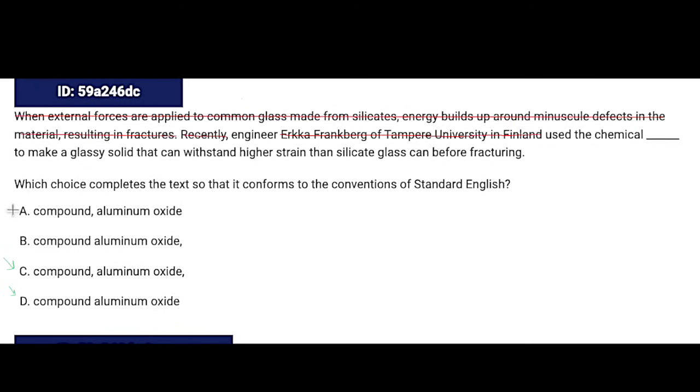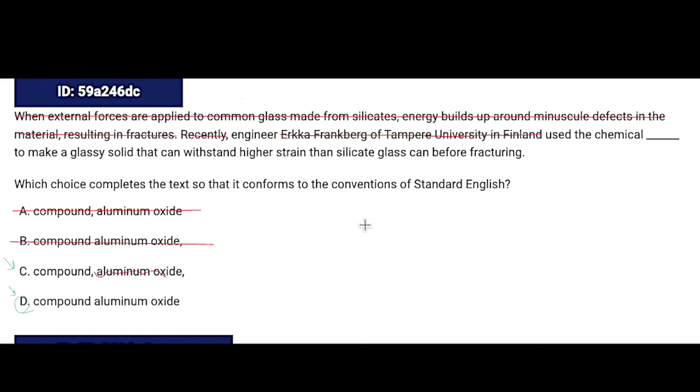Well, let's think about it. I'm going to get rid of A and B because we have either a comma before or a comma after, but we need that comma sandwich. You can't go halfway. So if it were an appositive, we should be able to get rid of aluminum oxide, right? So if we test that, we have: she used the chemical compound to make a glossy solid. Well, is there more than one chemical compound in the world? Yeah. So we do want to specify that the chemical compound we're talking about is aluminum oxide. So this becomes necessary information, and our answer is D.